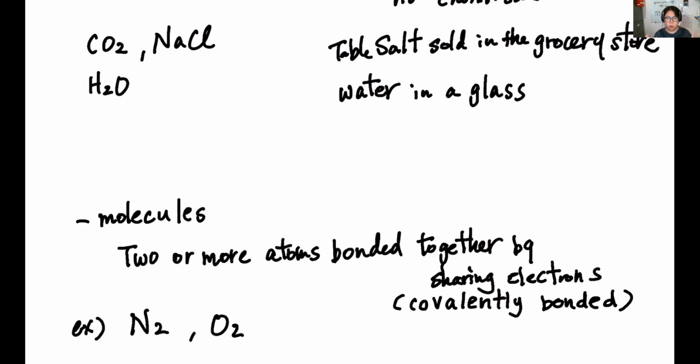More than one atom is bonded together, but it's not a compound because they are not different kinds of elements. And again, H2O, the water molecule, is still a molecule, and in this case, different elements are bonded together, so it's also a compound. It's a molecule and a compound.